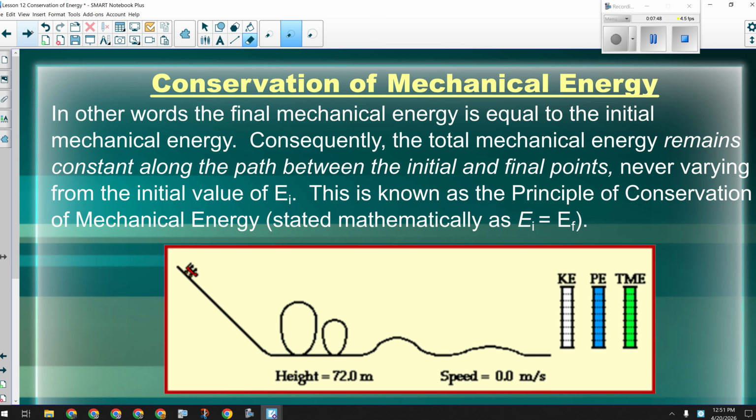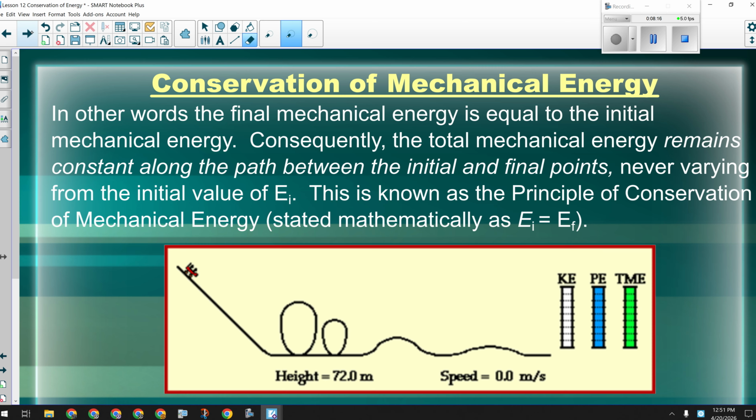All right, so final mechanical energy and initial mechanical energy are always going to be equal in a law of conservation of energy question. Okay, so you might see things like there is no friction, or the track is frictionless, or something like that that would imply, hey, there's no way for this system to lose or gain any energy. Okay, so that is going to be constant along that path between the two points.